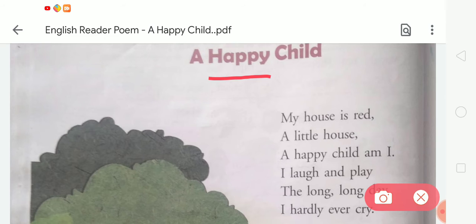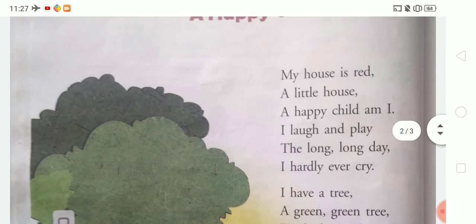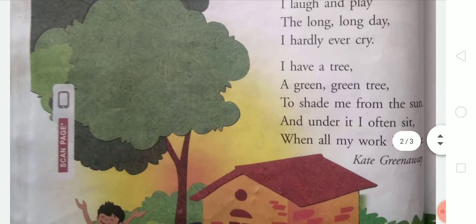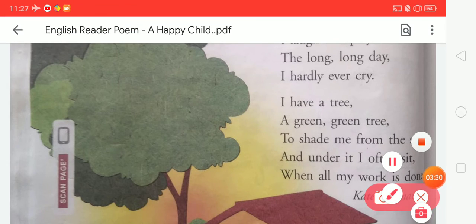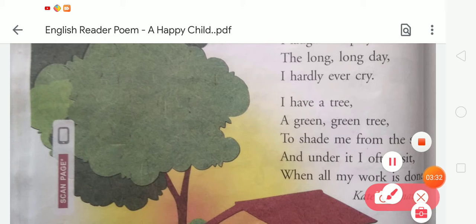Okay, and after that, what is the meaning of child? Child, a little one, a youngster. Okay, next word is laugh. Laugh. Do you know what the meaning of laugh is? It means smile with a loud sound.